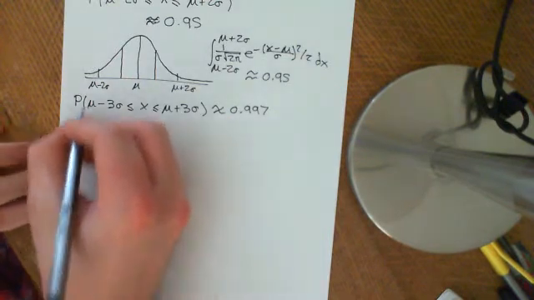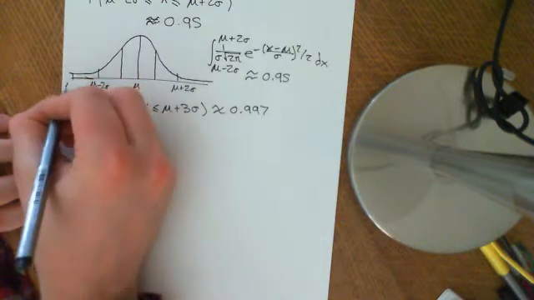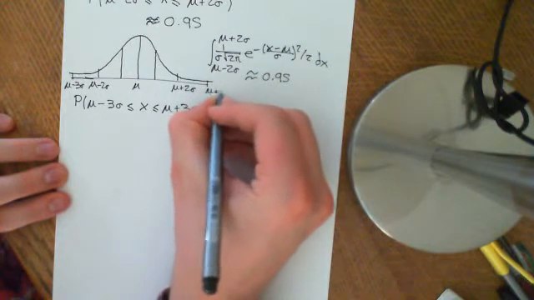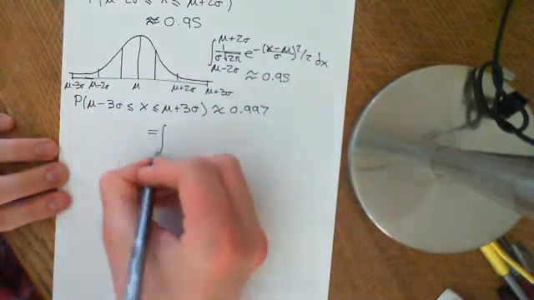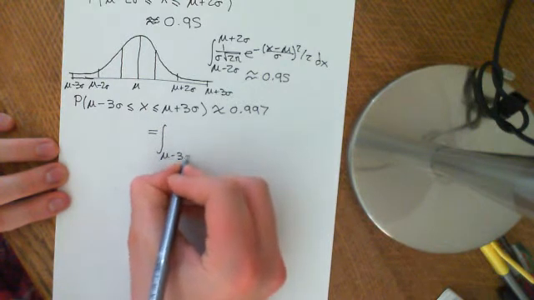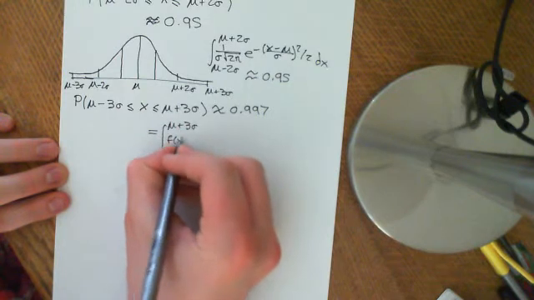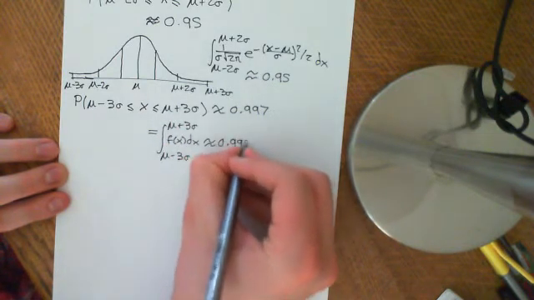So if I were to extend this picture along here, and go to 3 standard deviations, so this is mu minus 3 standard deviations, and this is mu plus 3 standard deviations, the area under that, which is the integral from mu minus 3 lots of the standard deviation to mu plus 3 lots of the standard deviation of the probability density function dx, is approximately equal to 0.997.